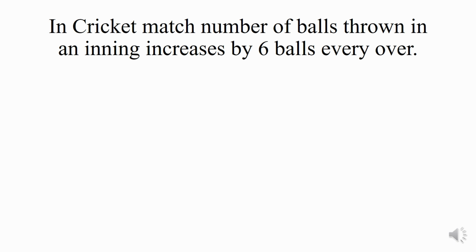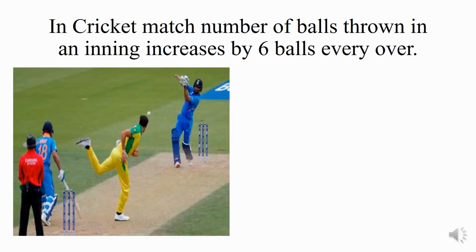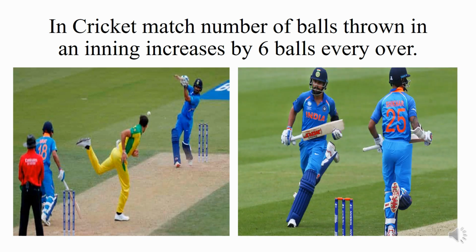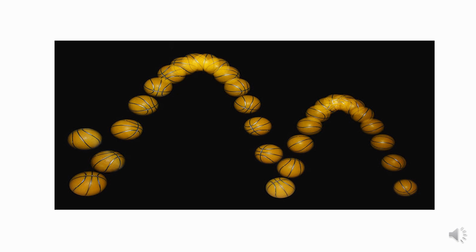In cricket matches, we see that the number of balls thrown in an innings increases by 6 balls every over. When we throw a rubber ball or a basketball on a marble floor, it will rebound a number of times till it comes to rest.